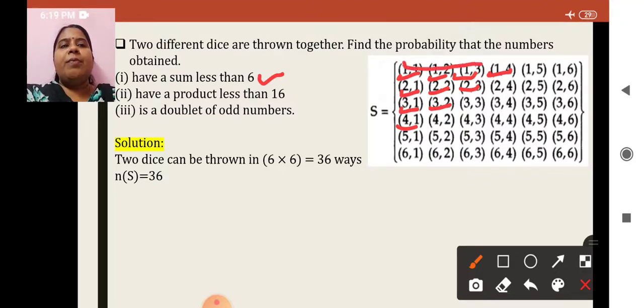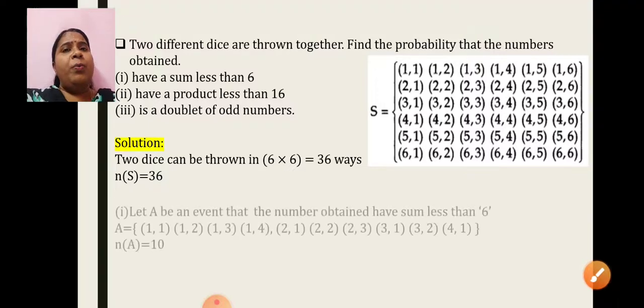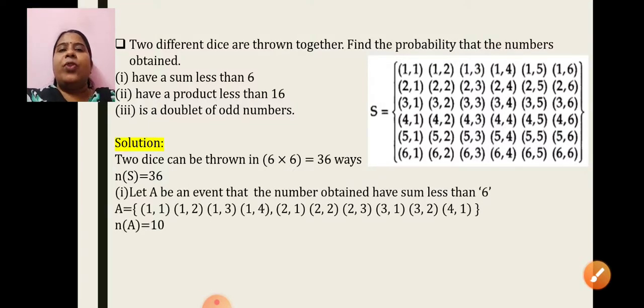So you can see I am getting a triangle here that is formed. All these elements are the elements of that particular event. I hope it is clear. Yes, see, 1 1, 1 2, 1 3, 1 4, 2 1, 2 2, 2 3, 3 1, 3 2 and 4 1. When you count, you will get n of A is equal to 10.